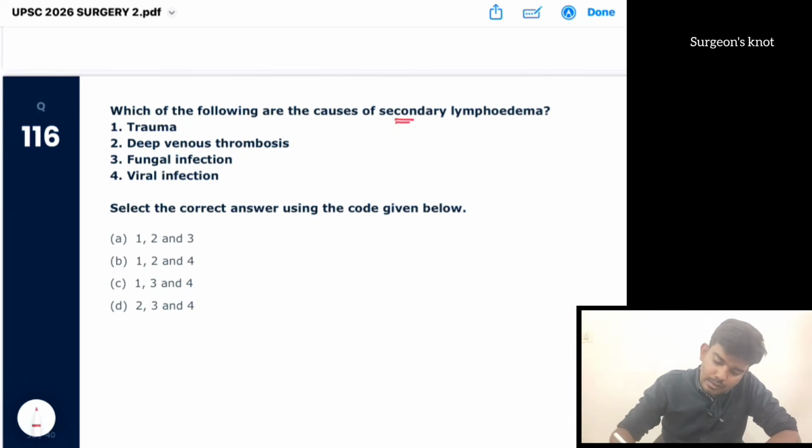Causes for secondary lymphedema, according to Bailey and Love, trauma is a cause. But according to SRB, trauma is a cause, deep vein thrombosis is a cause, bacterial and fungal infections are also a cause. Viral infection is not a cause. So the answer is 1, 2 and 3.